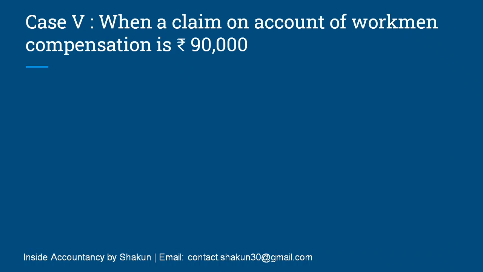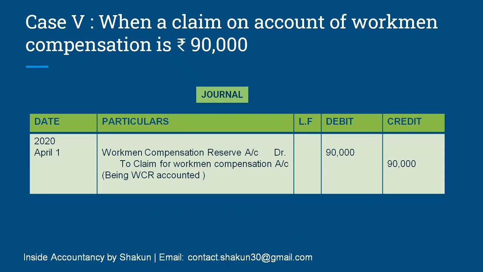When a claim on account of workmen compensation is 90,000. So the liability is also 90,000 and the reserve was also 90,000. That means the whole of the liability is covered from the reserve. Nothing else is left to be distributed between the partners. So reserve is debited because we are writing it off, and the liability is credited 90,000. Both amounts are the same. We do not have any balancing figure on the debit or credit side.